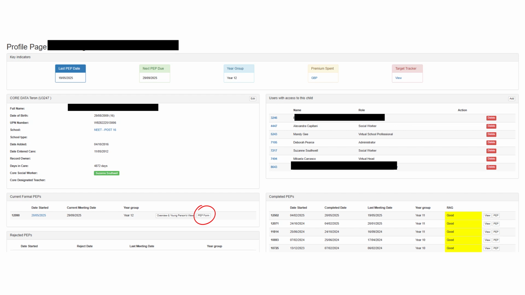In the bottom right corner, you will find a record of all historical PEPs. These are useful if you want to review previous education reports. Finally, in the bottom right corner, you will see the PEP tab circled. This is where you can access the current PEP, the one that is active and needs completing.